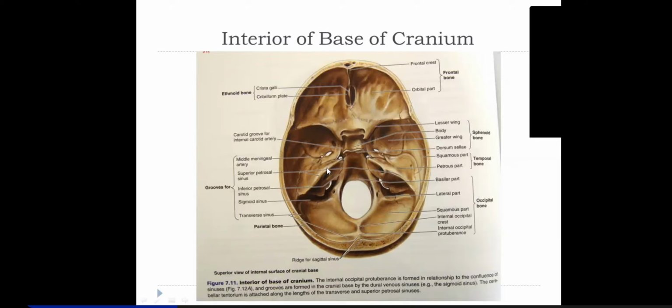Then because facial nerve has a course within this petrous temporal bone, in this you have the sensory ganglion of facial nerve, and that's called geniculate ganglion. So the first branch given out from the facial nerve in its intracranial course is greater petrosal nerve.